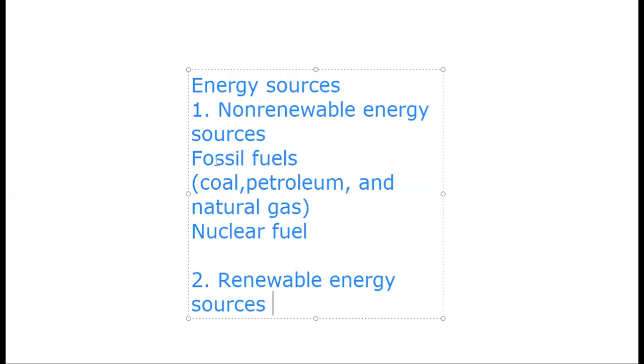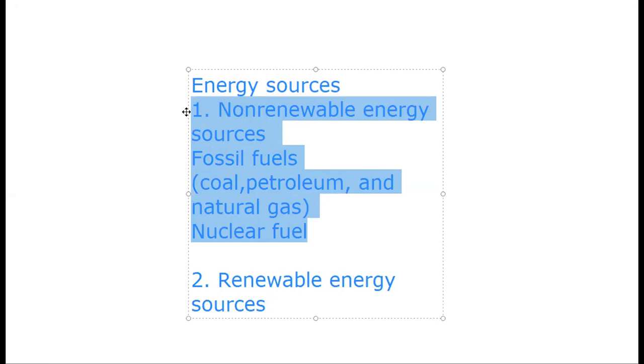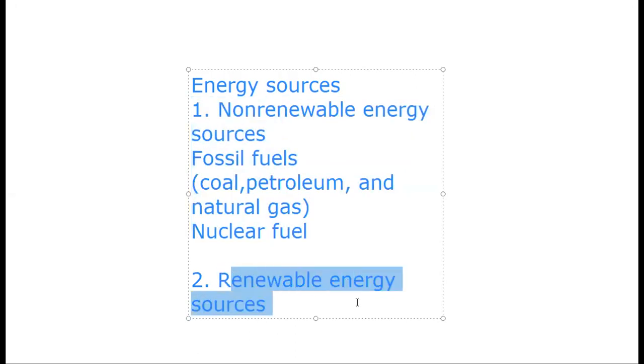Non-renewable include fossil fuels and nuclear fuel. For these sources we have limited amounts, and their supply is not always available like the renewable. The renewable energy sources are unlimited. We can use them again and again, and they will not finish.